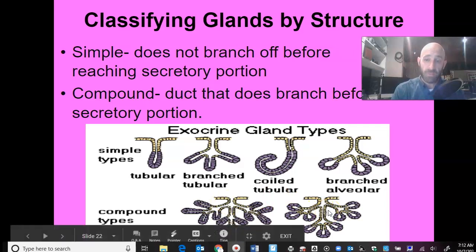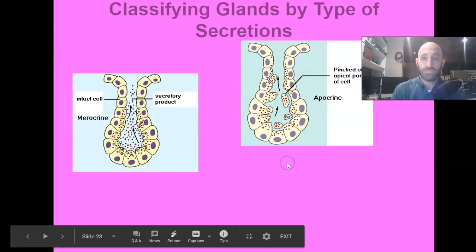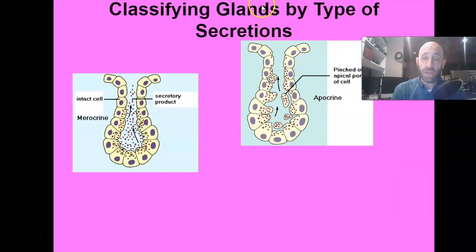And a good example of a compound alveolar would be the mammary glands. So in the breast tissue, there are mammary glands that produce milk. These little areas here would fill up with the milk, and then that would get secreted out and excreted out of the body. Okay. The second way we classify these things is by how they secrete their substance.